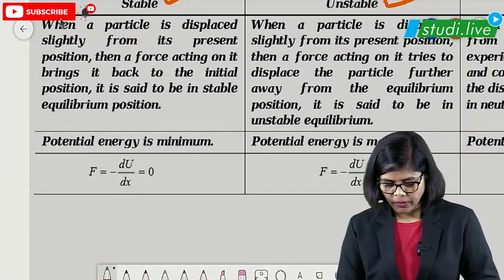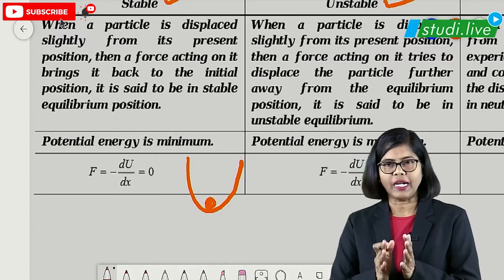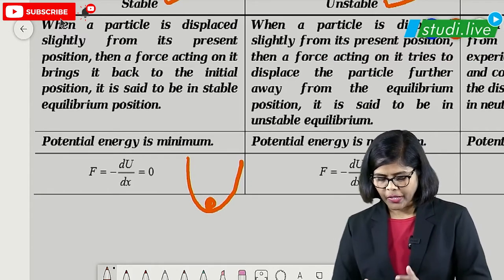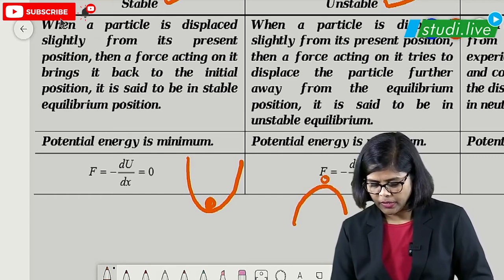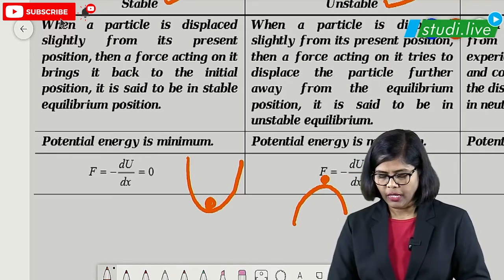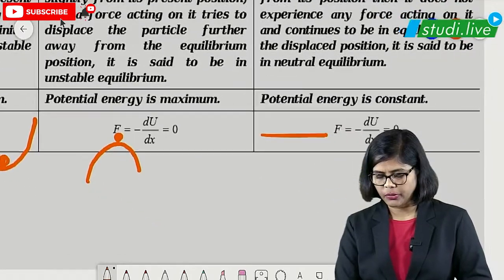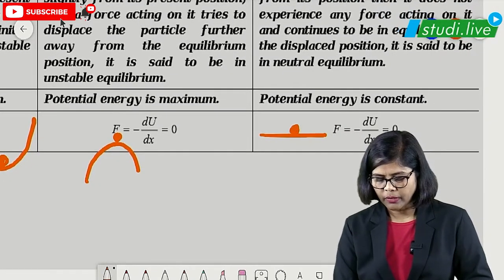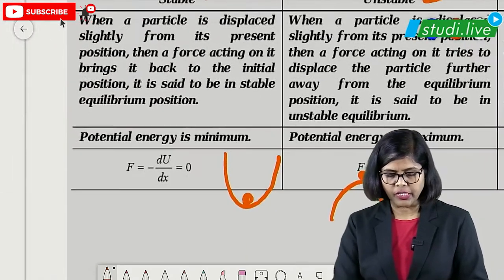Suppose you take a body of concave shape and an object is placed here. That means it is at a stable position. The same thing, if you place it inverted like this and place the object over here, then it will be at an unstable position. And in this case, if you take a plain horizontal surface and place the object here, that will be neutral. So these situations are given here, as we have already studied.